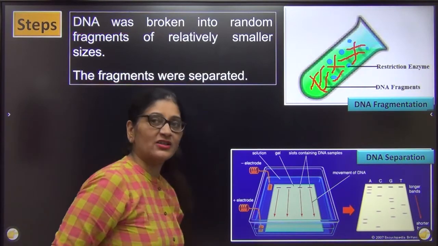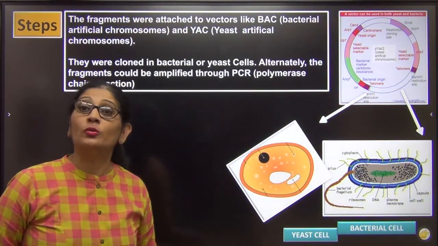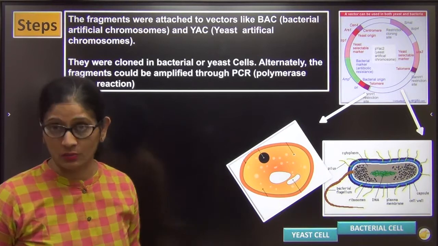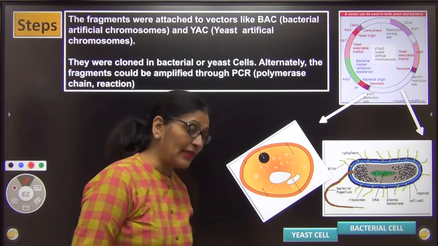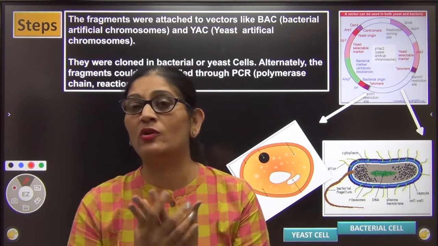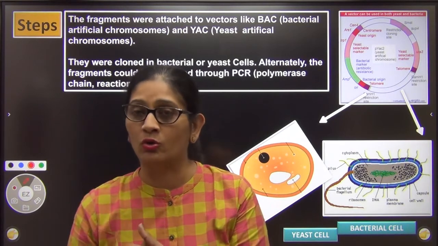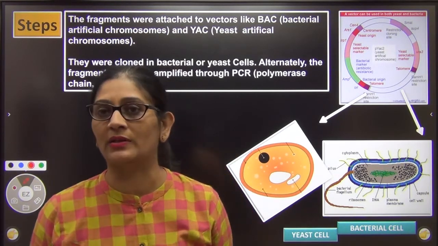So once the fragments were separated, now what was needed was to make multiple copies of each piece. Why? I am telling you. First try to listen. ये ऐसा क्यों है? सुनो बेटा. Suppose I ask a person, please give me your cell. I will take out your chromosome, I'll break your chromosome, take out the DNA, and then I'll study the nucleotide sequence.